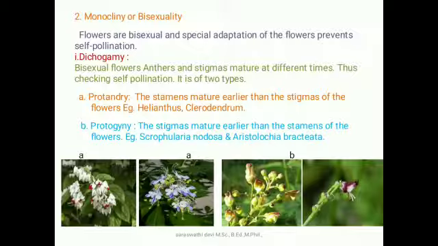Protandry means the stamens mature earlier than the stigma of the flower. Examples: Helianthus, Clerodendron. Then the second condition, protogyny. Pro means early, so the gynoecium matures earlier than the stamens. Examples: Scrophularia nodosa and Aristolochia bracteata. Here are the pictures of Scrophularia nodosa and Aristolochia bracteata.